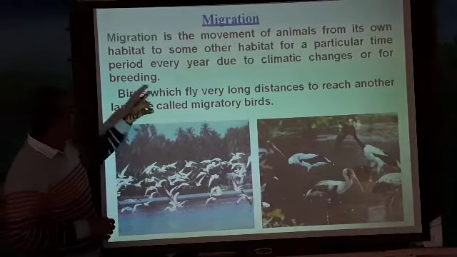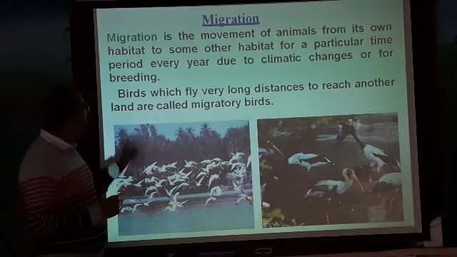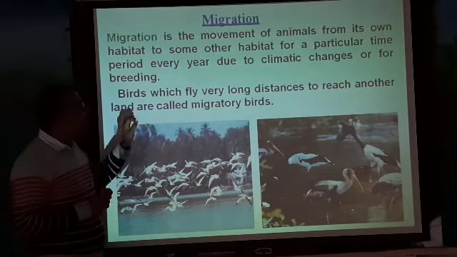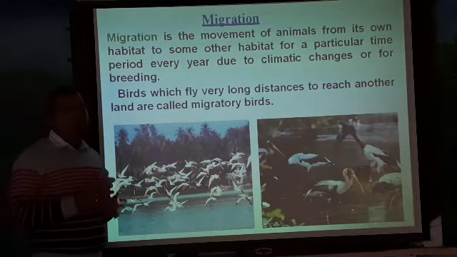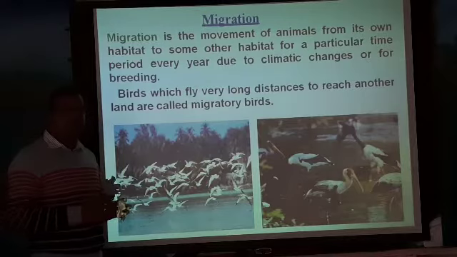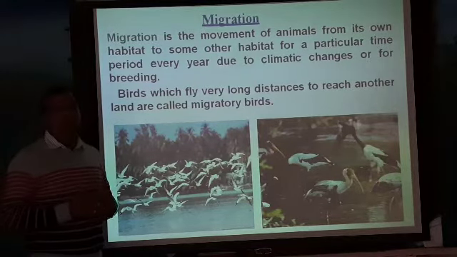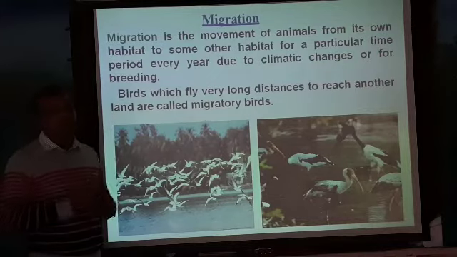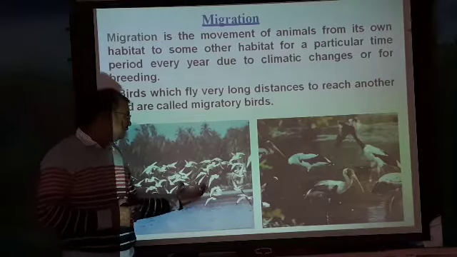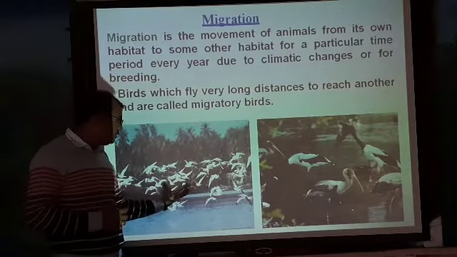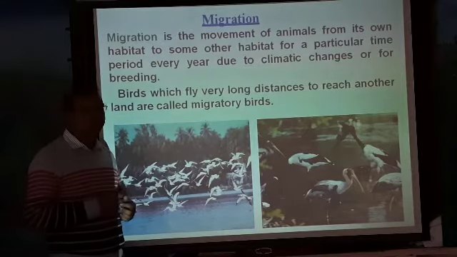The birds which fly very long distances to reach another land are called migrating birds. Usually we see that birds fly from one particular place to another. Those birds are called migrating birds. You might have seen them near your houses, whitish-colored birds that fly long distances.